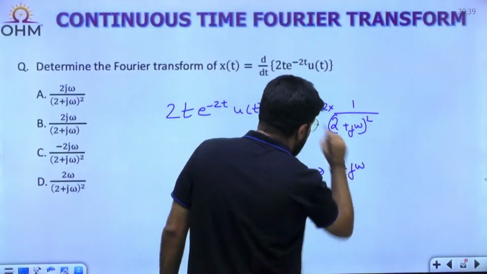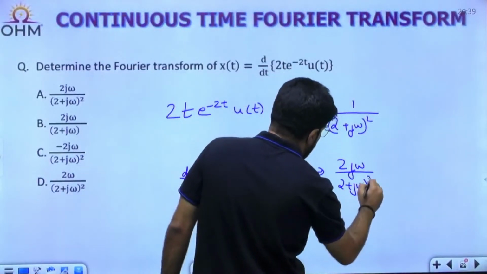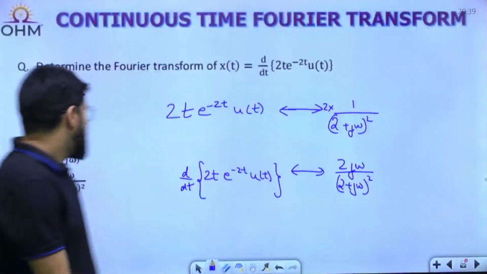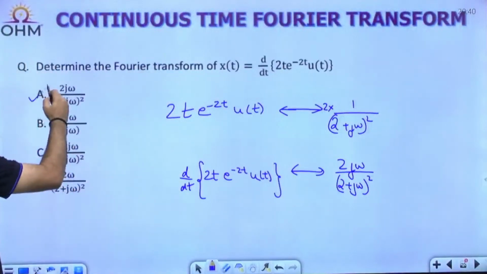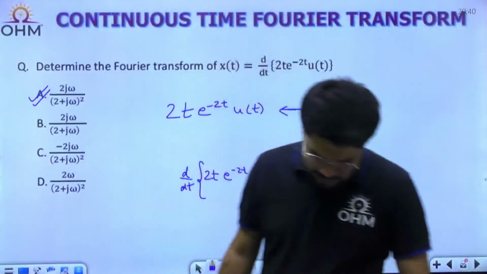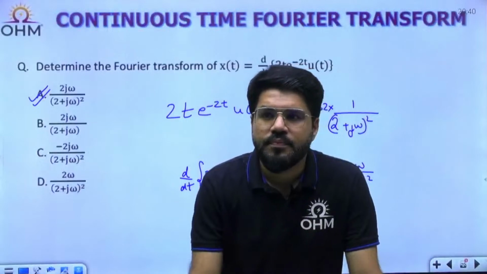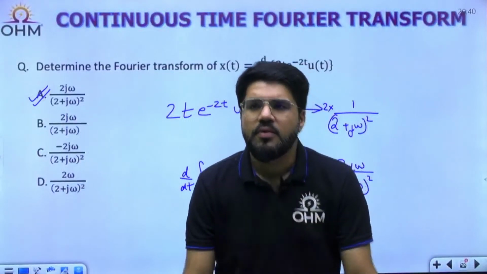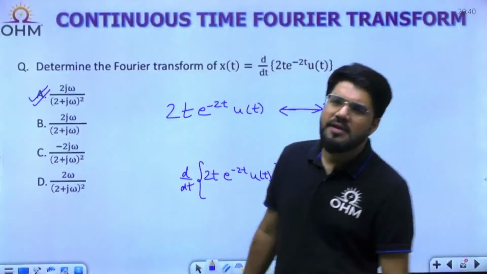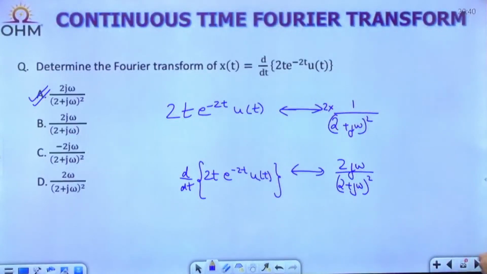So my answer should be 2jω upon (2 + jω) whole squared. So that is option A. Correct answer, Gajendra: 2jω upon (2 + jω) whole squared. The correct answer is option A.